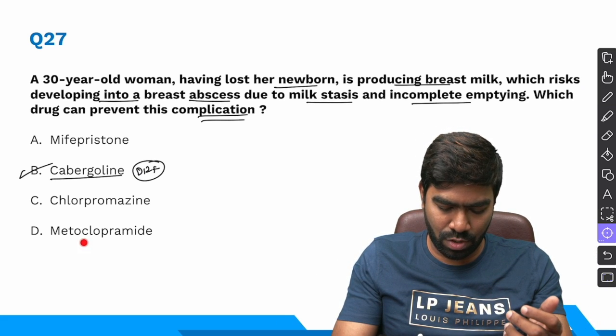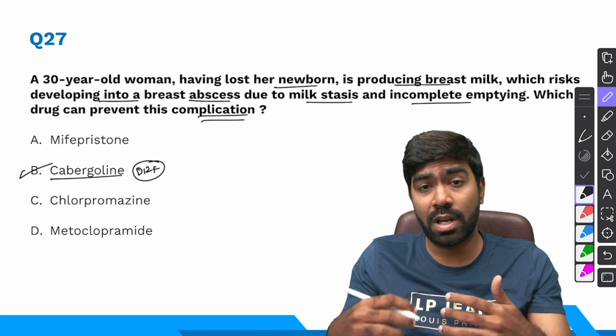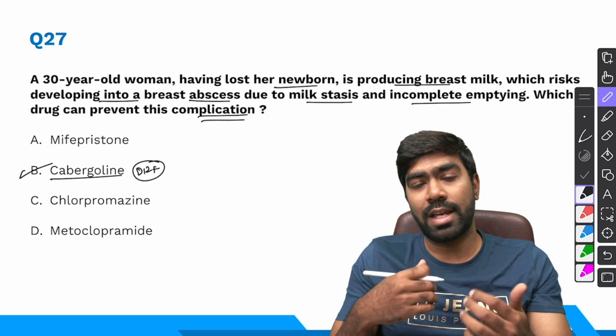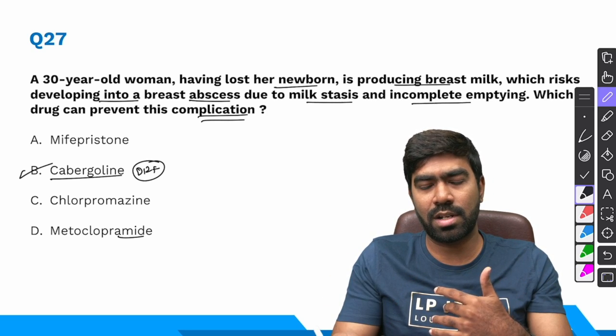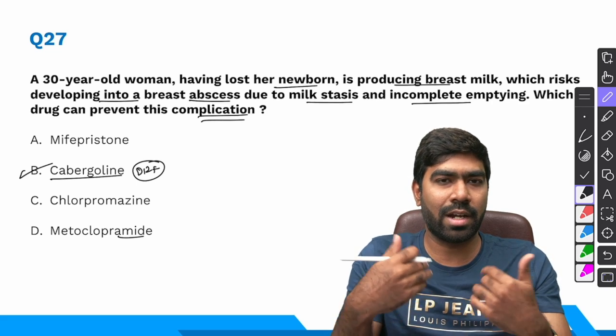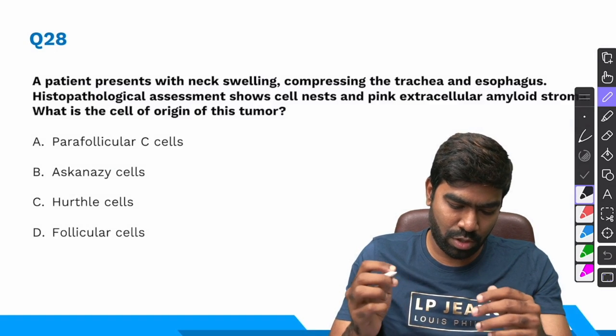In fact, if you look at metoclopramide and chlorpromazine, they are basically D2 receptor blockers. So technically, they can actually increase the milk production. In fact, metoclopramide and domperidone to an extent are used as galactagogues or secretagogues of milk. So that's not the right choice. The right answer is option B for this question.